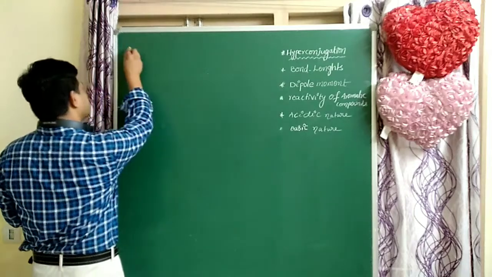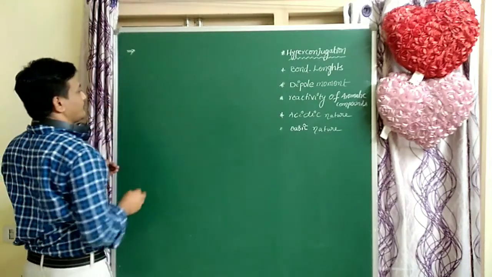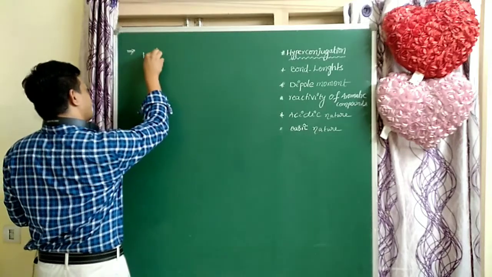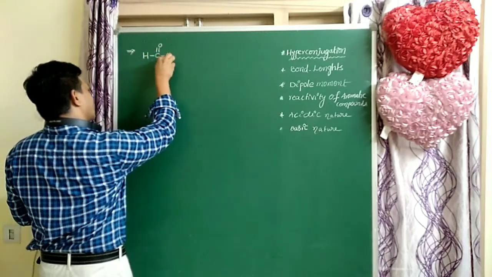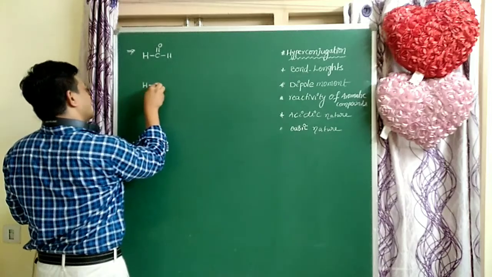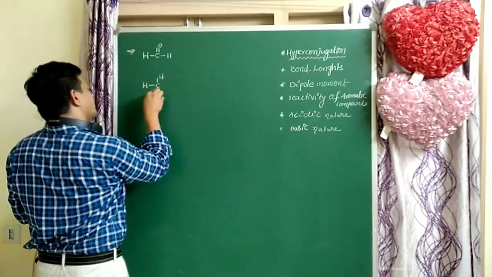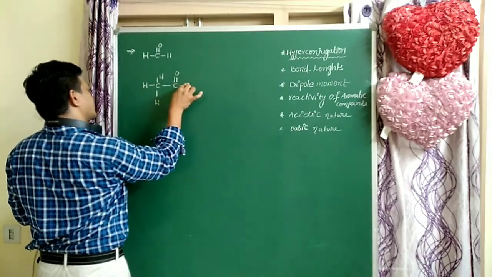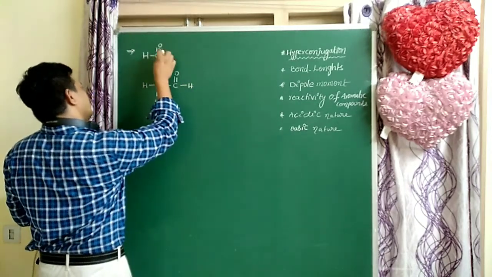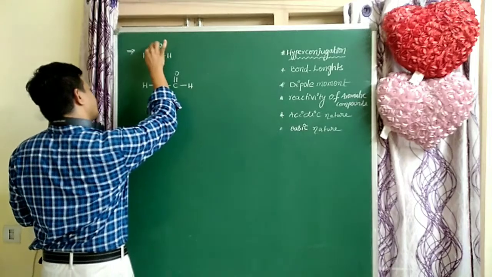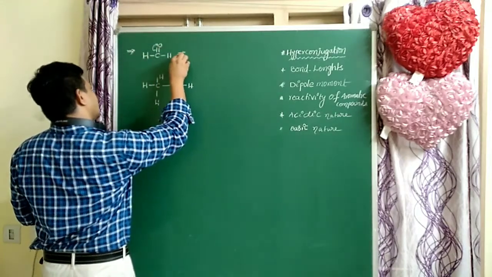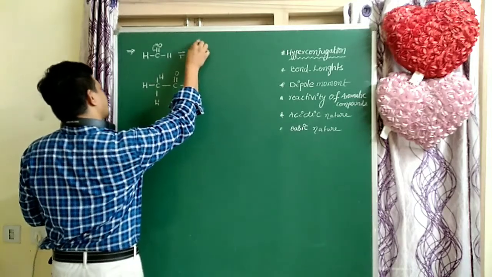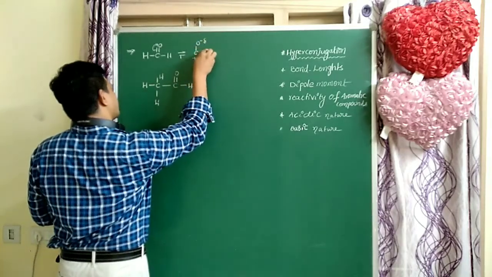Next, dipole moment. For example, formaldehyde and acetaldehyde. Acetaldehyde involves hyperconjugation, while formaldehyde has no hyperconjugation. The charge is converted so that carbon gets a partial positive charge and oxygen gets a partial negative charge.